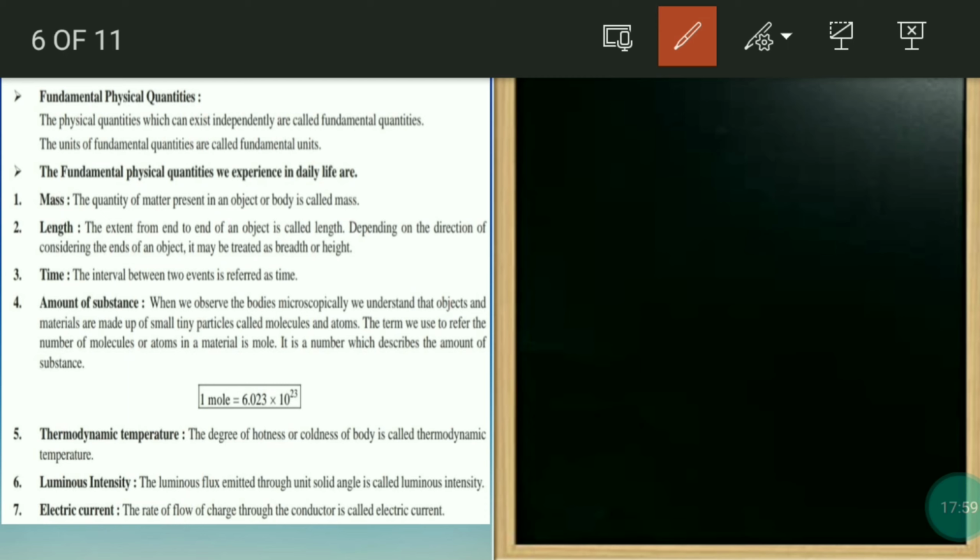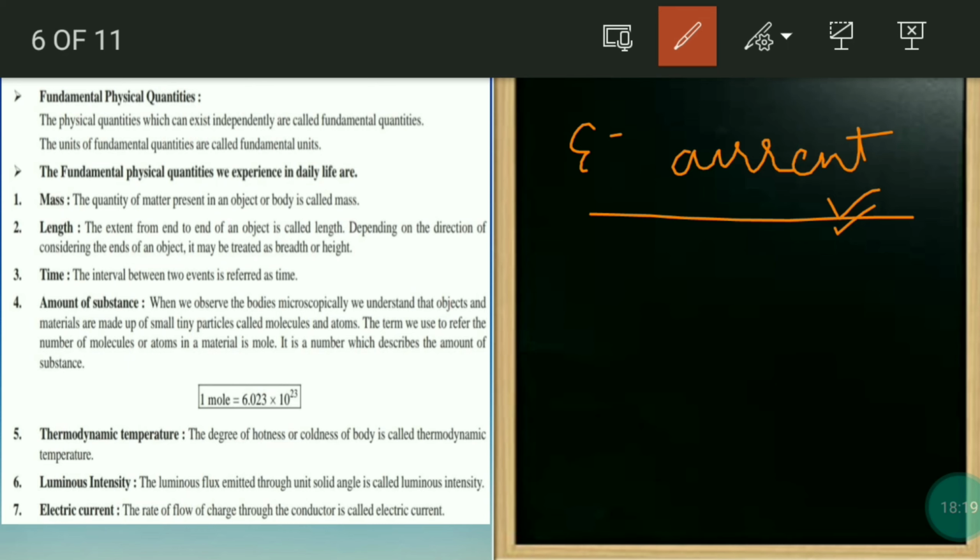Okay. Next, the 7th one, strength of electric current. They have mentioned only electric current. The rate of flow of charge through the conductor is called electric current. You know this electric current very well, because for online classes, if a power cut is there, the net will go. In a similar way, we are using electric current.